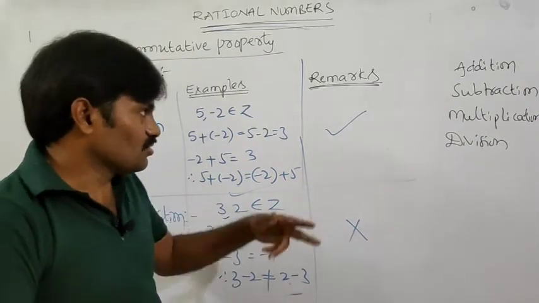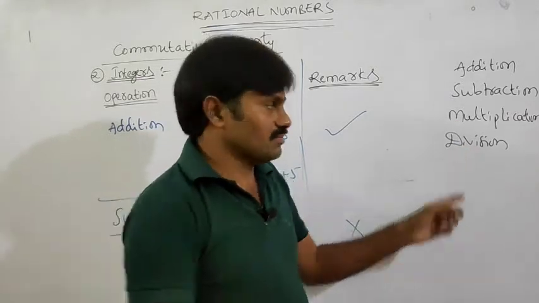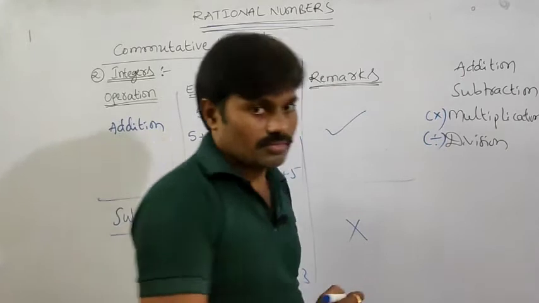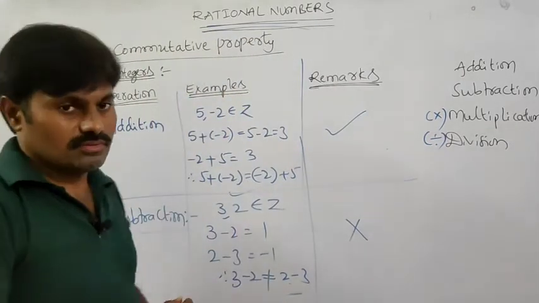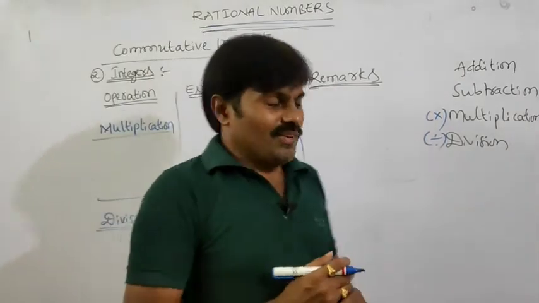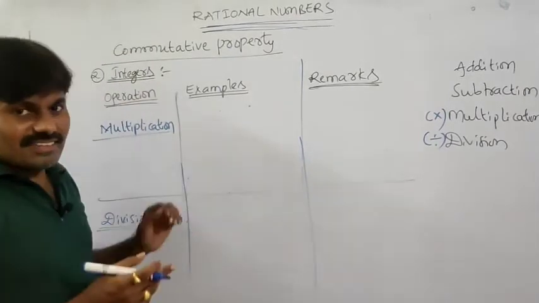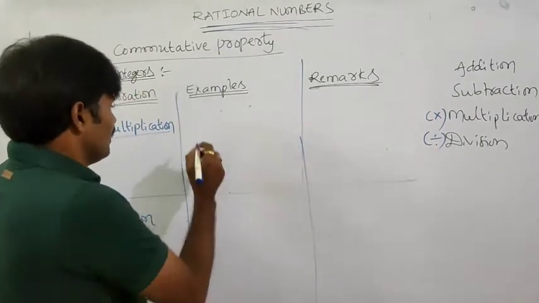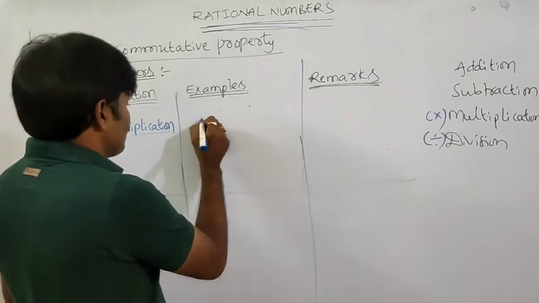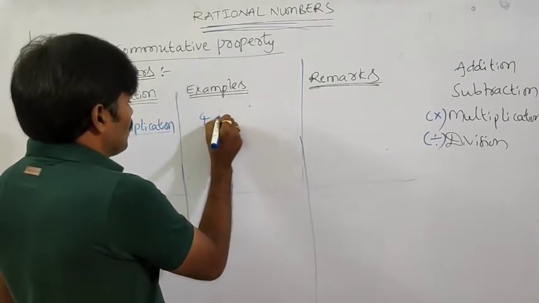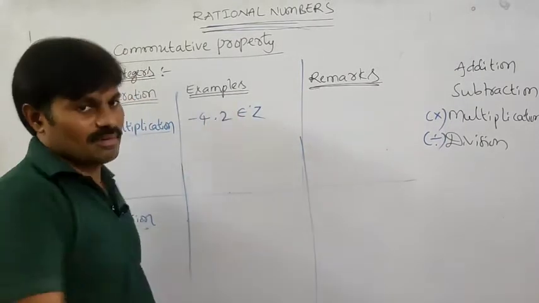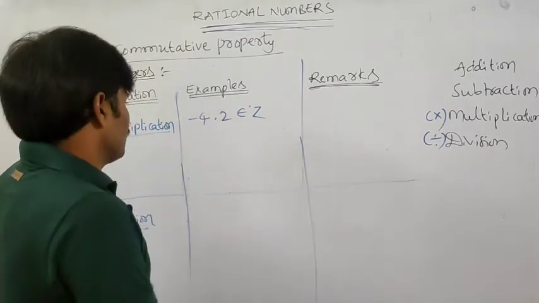Now what are the other two operations? Multiplication and division. Okay, now note down. Let us see the remaining two operations, multiplication and division. In that, take any one example, for example 4, 2 are integers. Or else take minus 4, 2 as two integers.